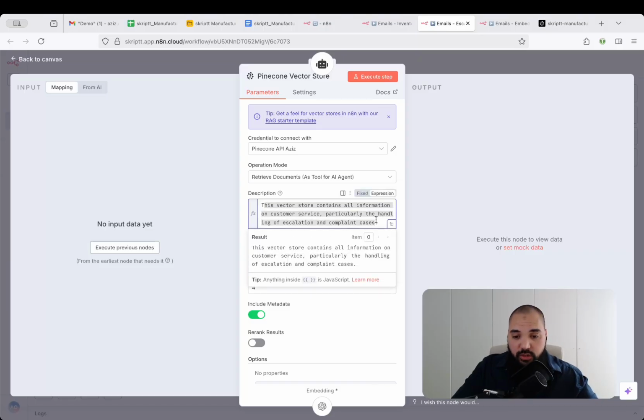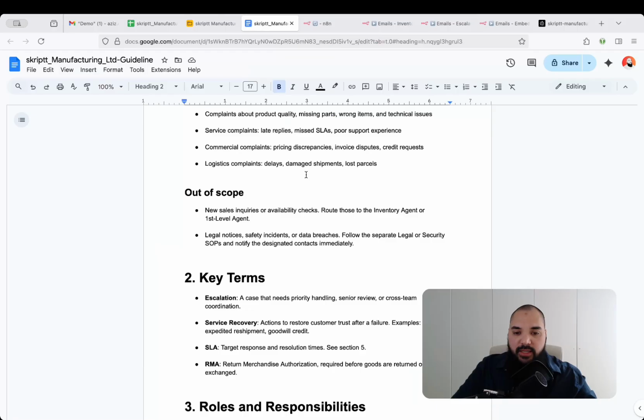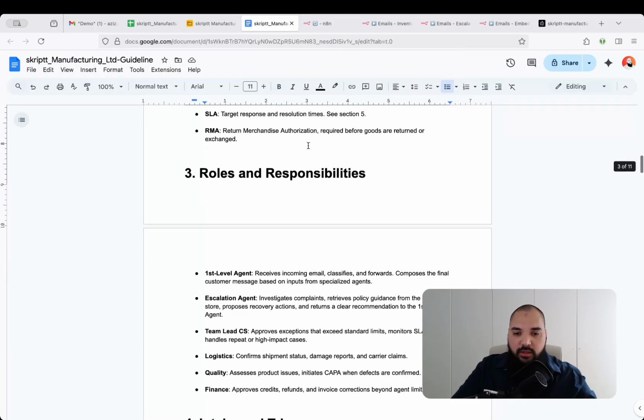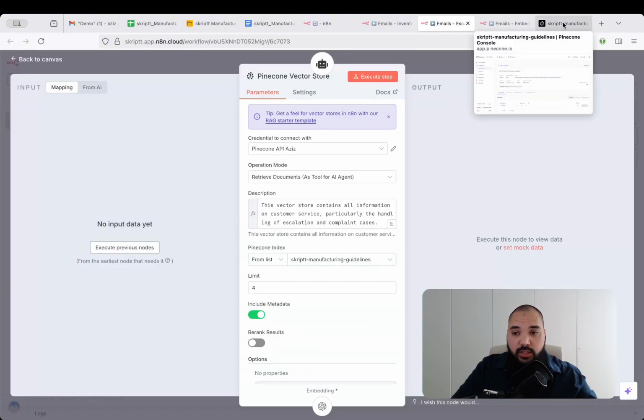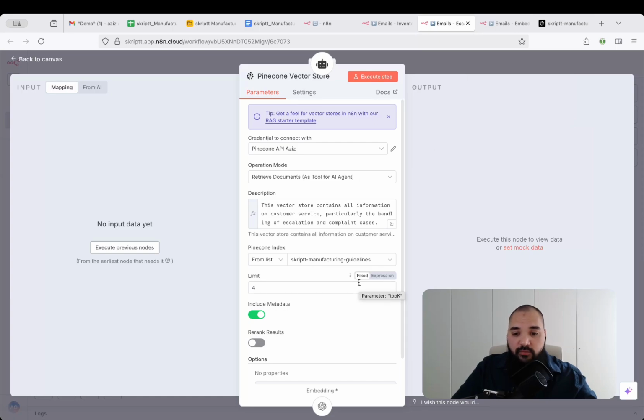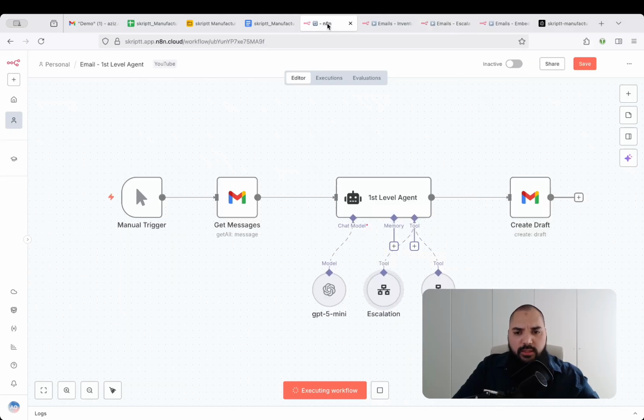And then we're going to give it a description of what this is able to do. And then we basically have the database, if you will. It's called an index actually within Pinecone, that we are choosing where to retrieve that specific data from, right? Which is basically nothing but the separation of this document into so-called chunks, right? And I have already saved those chunks into a Pinecone vector store, and I'm going to show you this in a second. And then it will be able to retrieve those chunks, so these text snippets, if you will, from this specific vector store, right? And that's already the whole architecture. So nothing really complicated, but you would have to know how to build this.